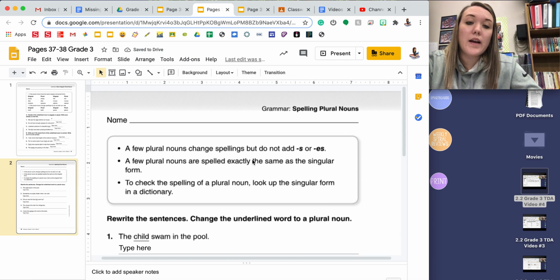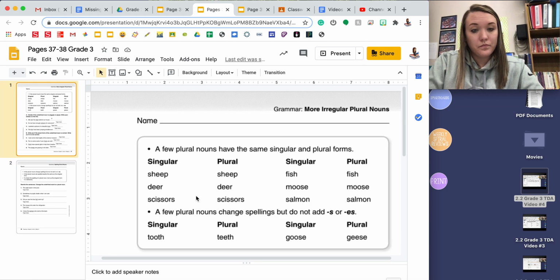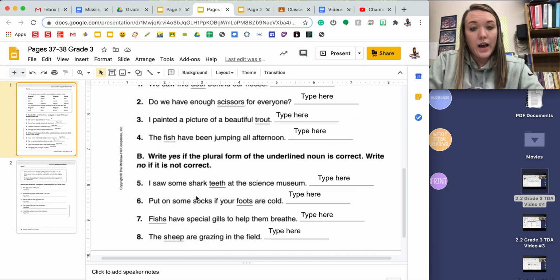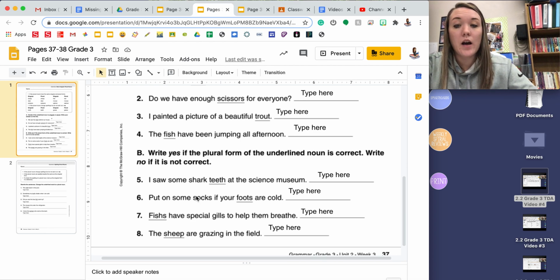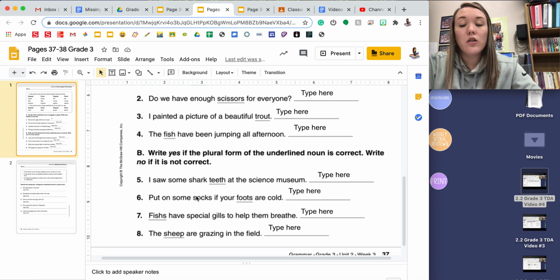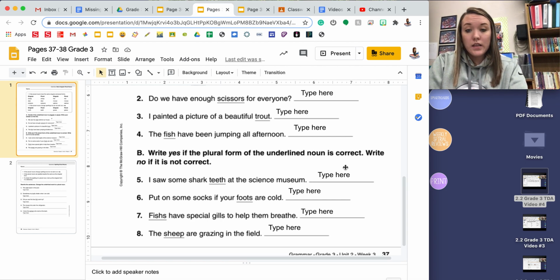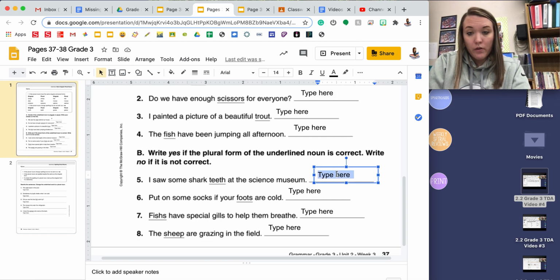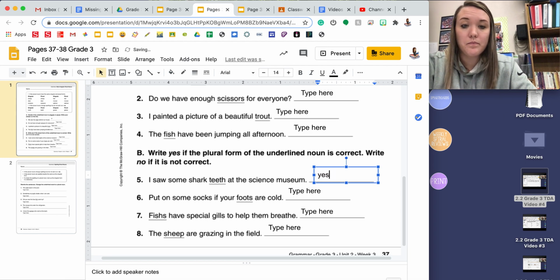Part B says to write yes if the plural form of the underlined noun is correct, and write no if it is not. Let's take a look at 2 together. Number 5 says, I saw some shark teeth at the Science Museum. Teeth is the plural form of tooth, and I see it says some teeth. So that is the correct form. I'm going to type yes on the line.